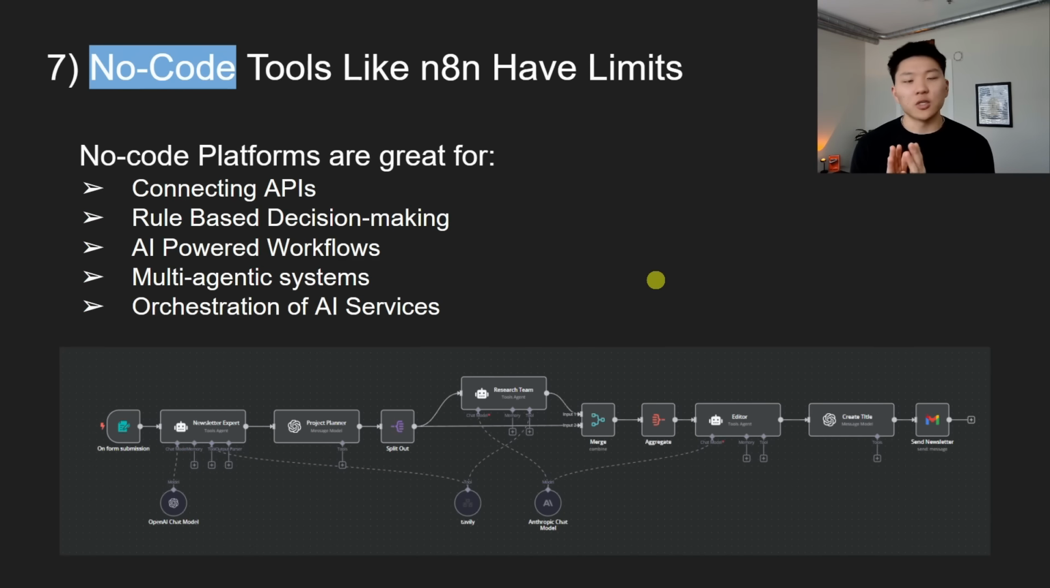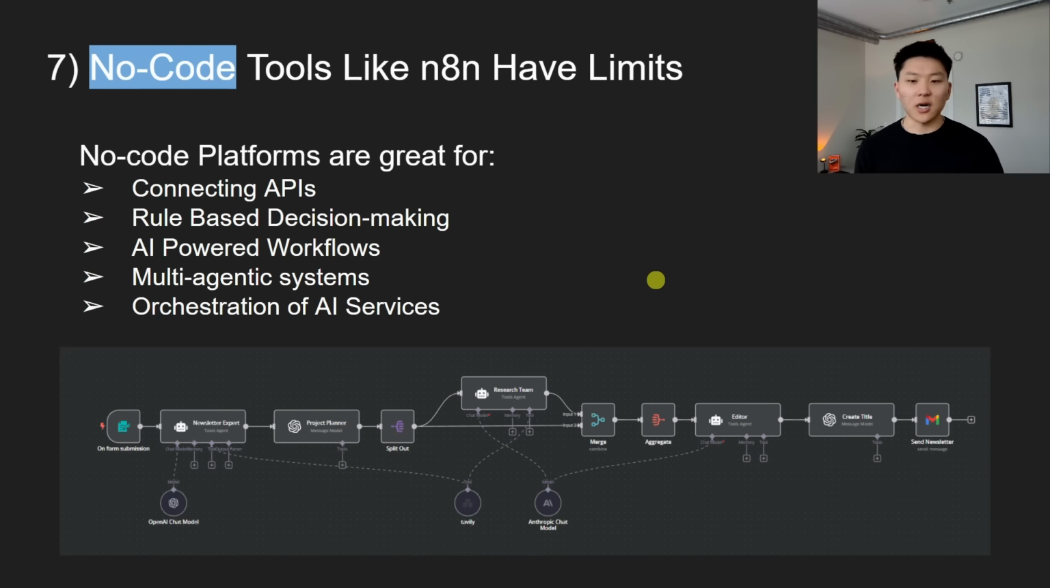But overall, these no-code platforms are great. They allow us to connect to APIs. We can connect to pretty much anything because we have an HTTP request within N8N. They're going to be really good for rule-based decision-making, like super solid. If we're creating workflows that are just going to do some data manipulation and transferring data around, your typical ETL based on structured logic, super robust.